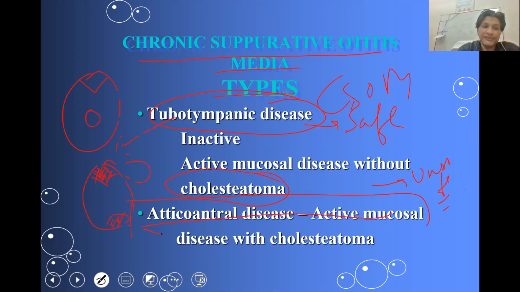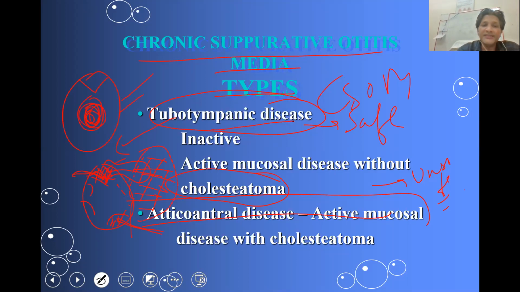Through these 2 perforations, either an attic perforation or a marginal perforation, the squamous epithelium can migrate more proficiently into the middle ear, and hence there is a higher probability of having a cholesteatoma. These are all marginal perforations. Whereas in the case of a central perforation, be it small or medium or large, the chances of epithelial migration, which subsequently forms cholesteatoma, are minimal.